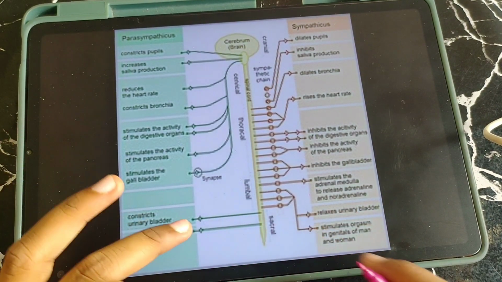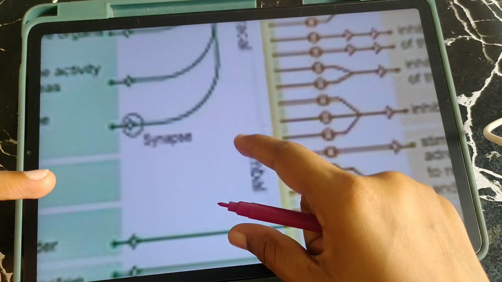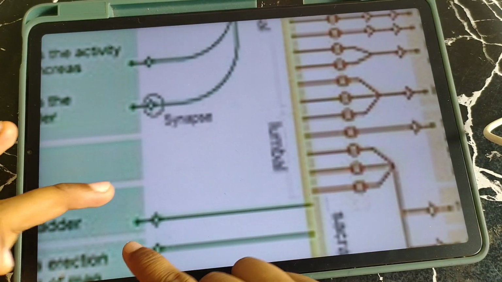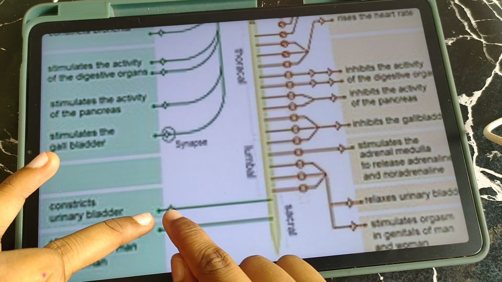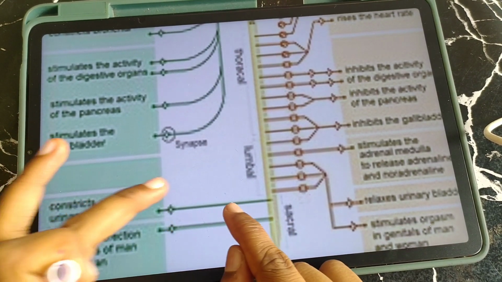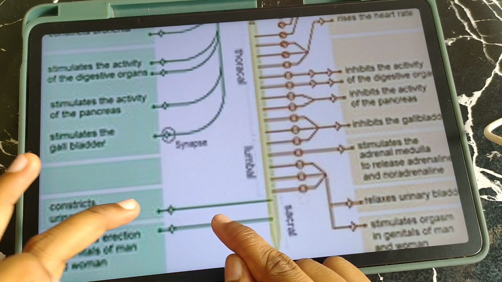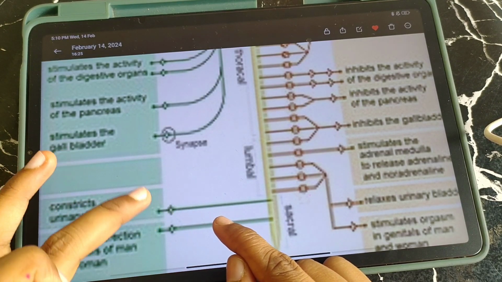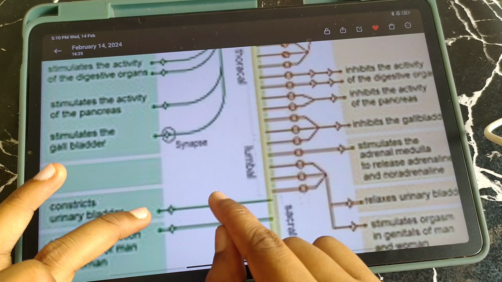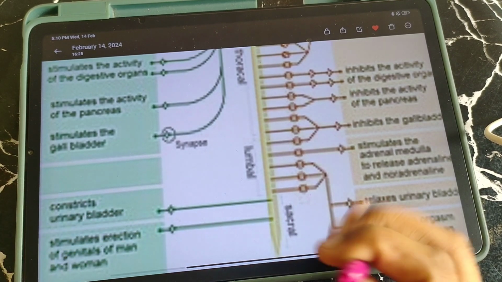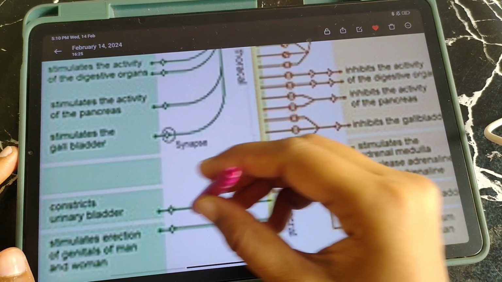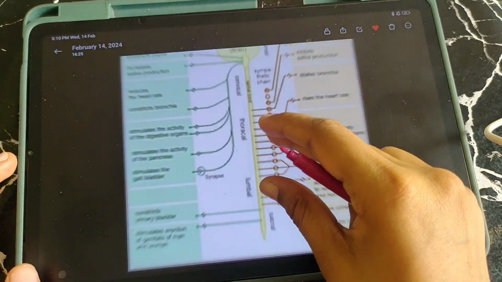The nerves are coming out, but this ganglion will be close to the organ. The part before the ganglion is the preganglionic neuron, and the part after the ganglion is the postganglionic neuron. So in the parasympathetic nervous system, the preganglionic length will be more than the postganglionic one.